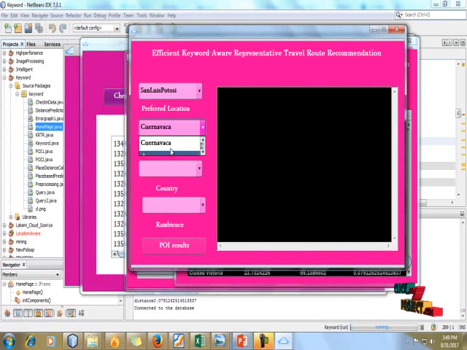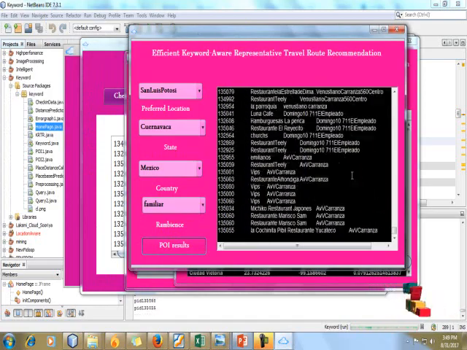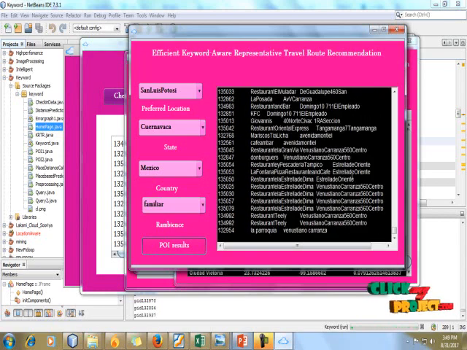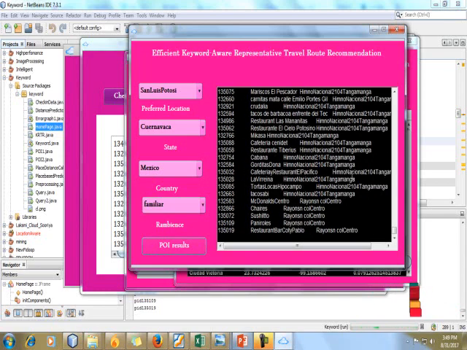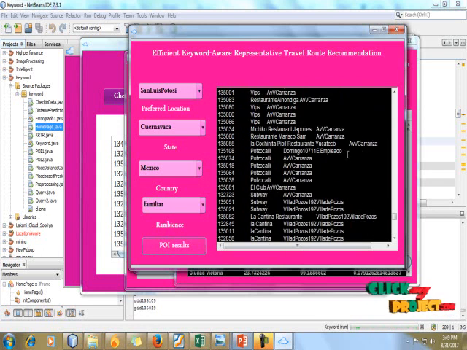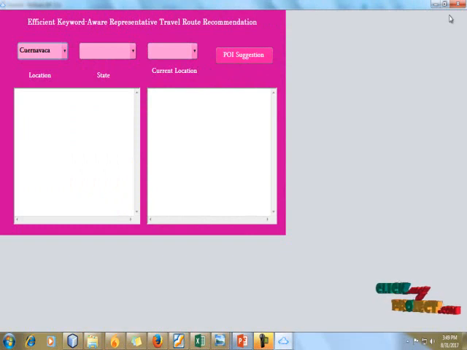POI is nothing but place of interest. Here we select our preferred location, state, country and restaurants. So this is the place of interest result, which is calculated with the help of location, state, country and restaurant value. Each and every place of interest is calculated successfully. And next we load our suggestion.